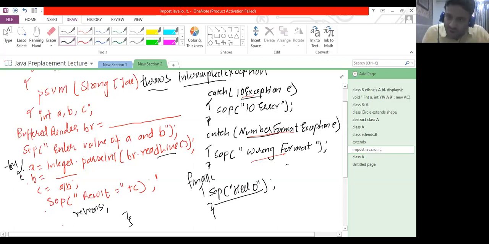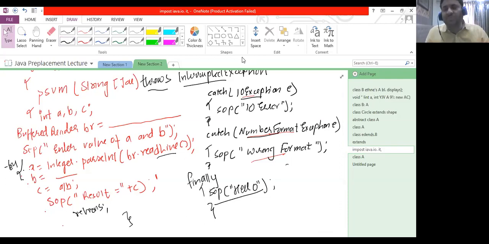So what is a finally block? A finally block is a piece of code that executes compulsorily before a method returns successfully or unsuccessfully. That is, whether an exception is generated or not generated, and if generated, handled or not handled. This is the significance of the finally block.